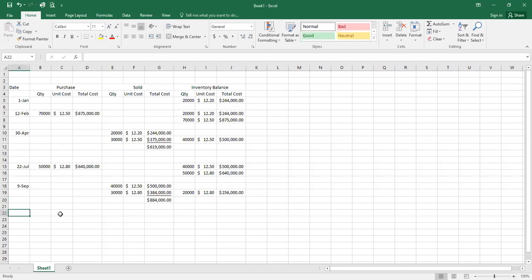On November 17th, we're going to purchase 40,000 more books. These cost $13.20 each. Multiply those out. Add them to your inventory.